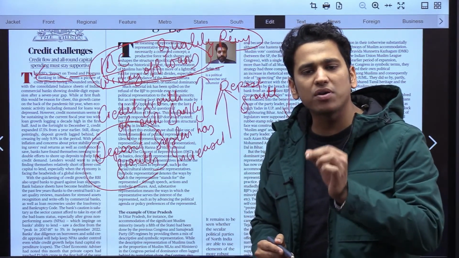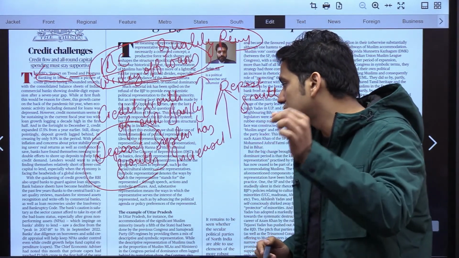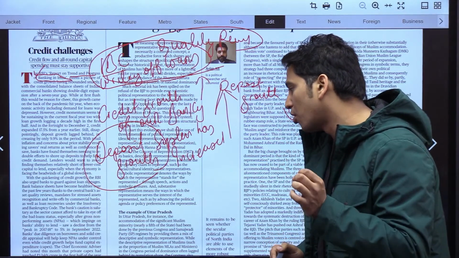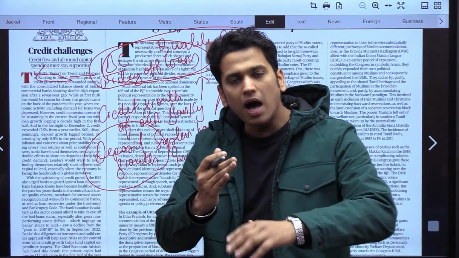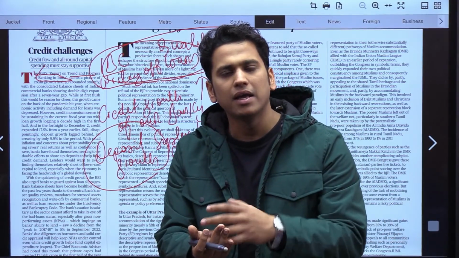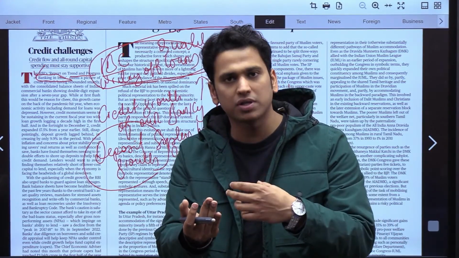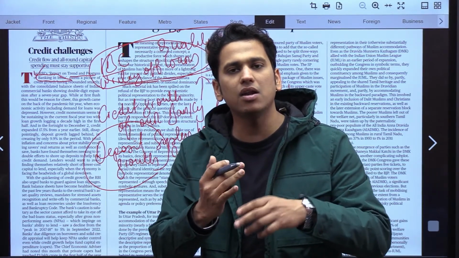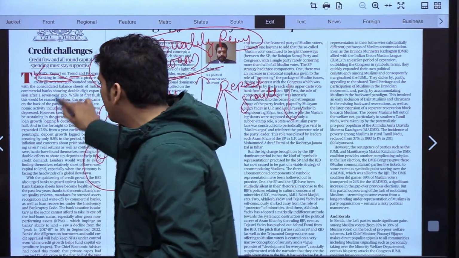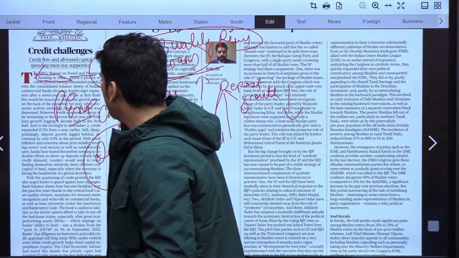The next important thing that this article wants to say is very, very important. The article says that अगर credit growth हो रही है, then this credit growth must be used by the private companies in order to increase their private expenditure. Very, very important.